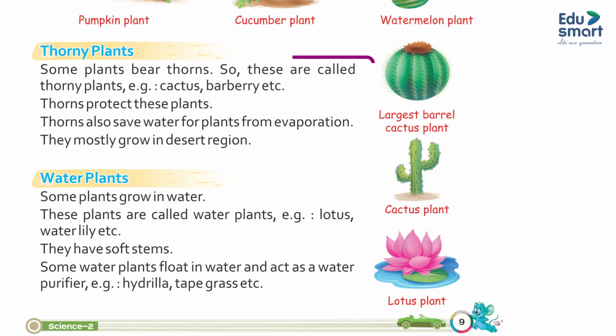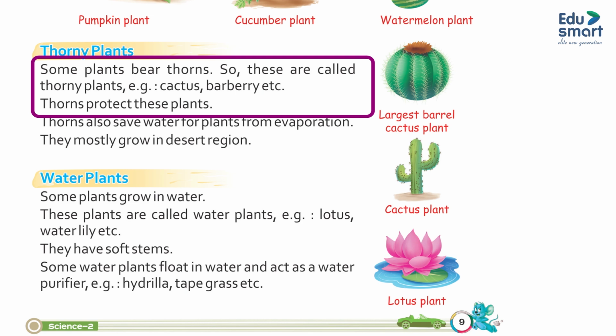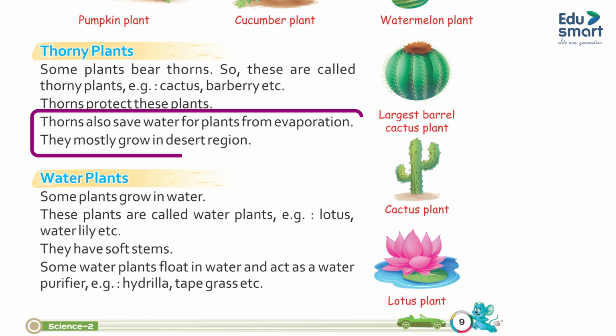Thorny plants. Some plants bear thorns, so these are called thorny plants. Example: cactus, barberry, etc. Thorns protect these plants. Thorns also save water in plants from evaporation. They mostly grow in desert regions.